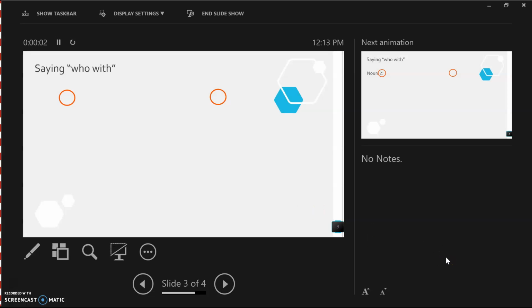Okay, so in this lesson we are looking at how to say who with that we do something, or who with that we did something. Now there are two important concepts. One is the particle called to.